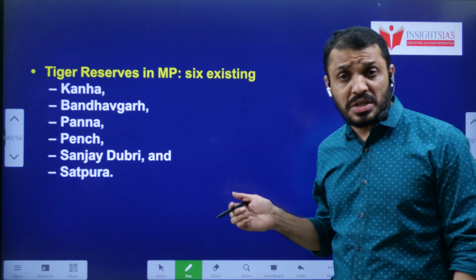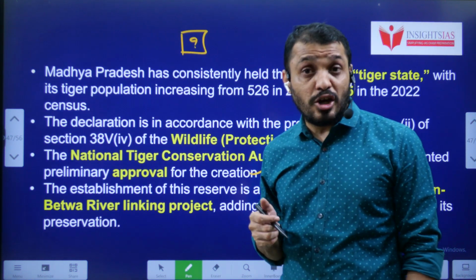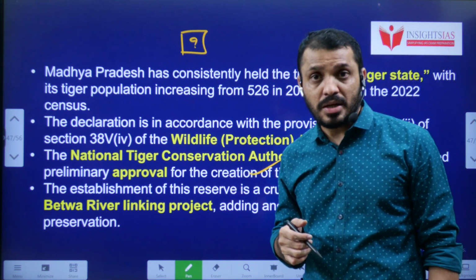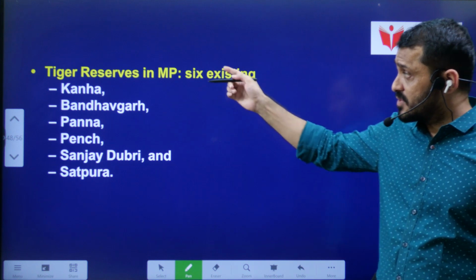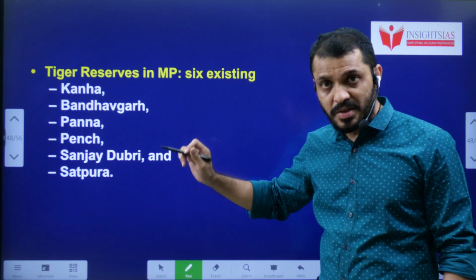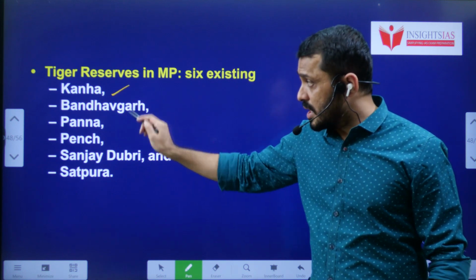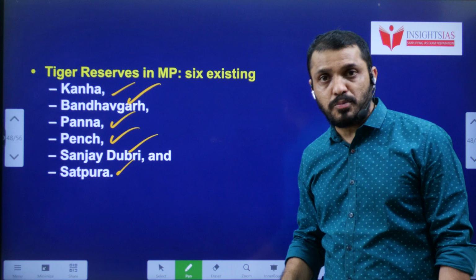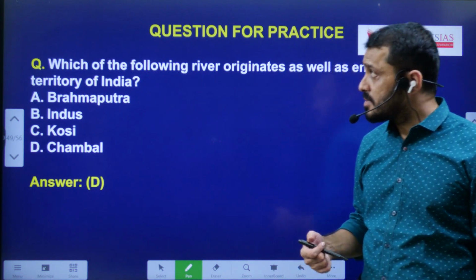And recently, Madhya Pradesh was even very popular for the linking of the Ken and Betwa rivers. These rivers are being interlinked. Okay. Next, tiger reserves in MP. 6 existing ones are there, and this is going to be the 7th one. The 6 existing tiger reserves are Kanha, Bandhavgarh, Panna, Pench, Sanjay Dubri, and Satpura. These are the 6 existing ones.